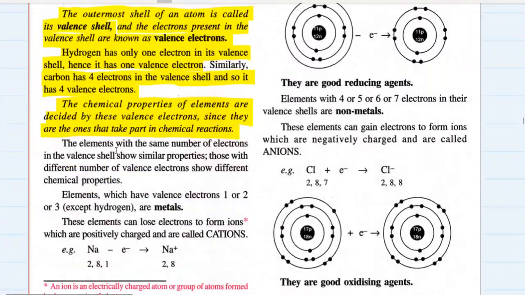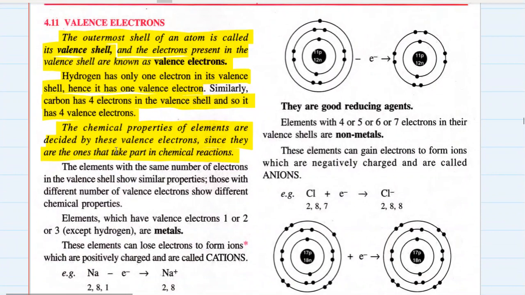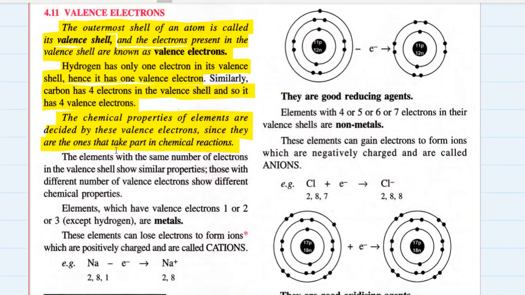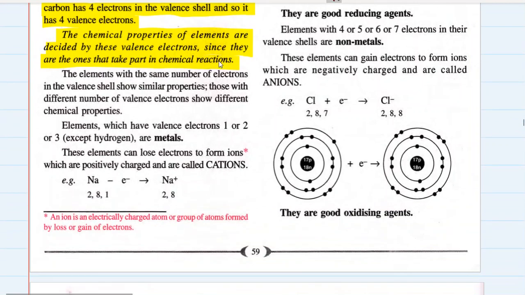So they told you that these valence electrons are the factors which decide the chemical properties of elements. These valence electrons are the ones who take part in the chemical reaction, and that's why the number of valence electrons is very important. They decide the chemical properties of an element. The elements with the same number of electrons in the valence shell show similar properties. Those with different numbers of valence electrons show different properties. This we are going to study in the periodic table.